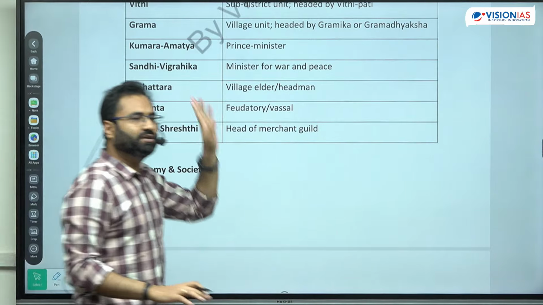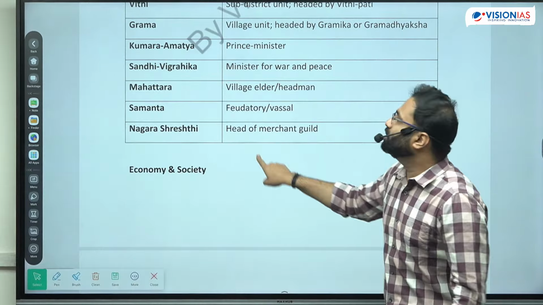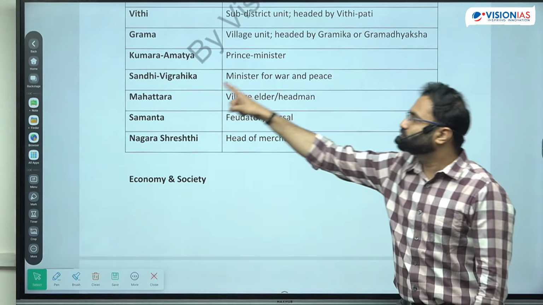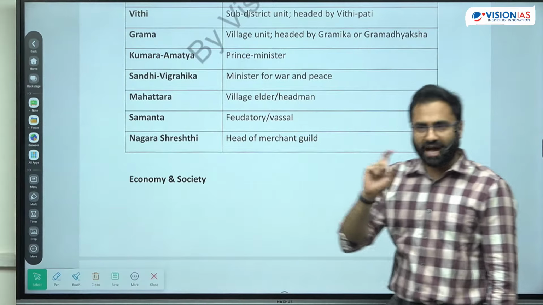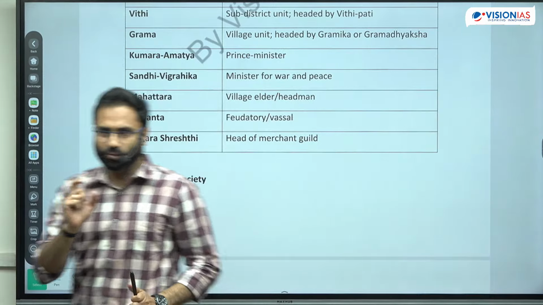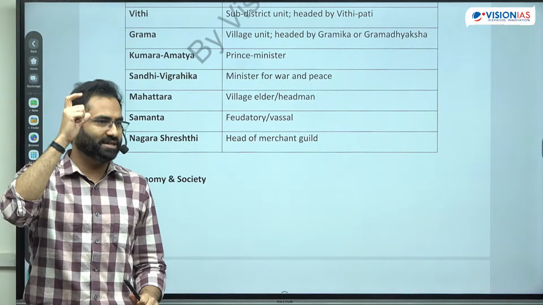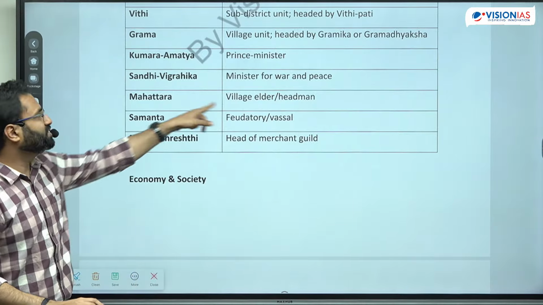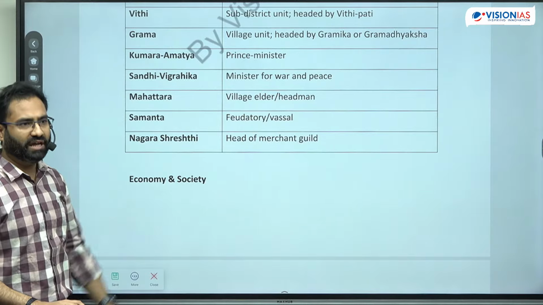Mahamatras were the officials there. ठीक है, so sorry, this is Mahattaras, right? So these are the village elders. आज भी आप देखोगे कई जगहों पर this term is used, Mahattaras, है ना. So Mahattaras are coming from this particular term, which is the village headmen or the village elders, right?